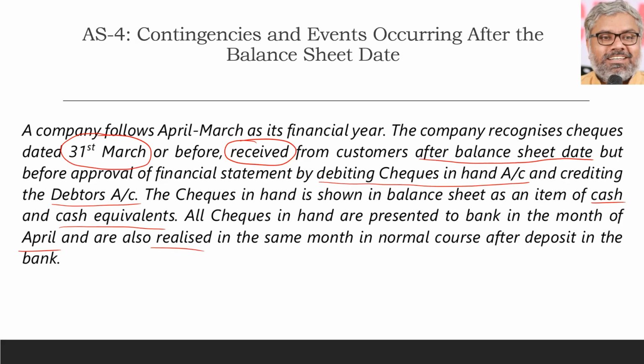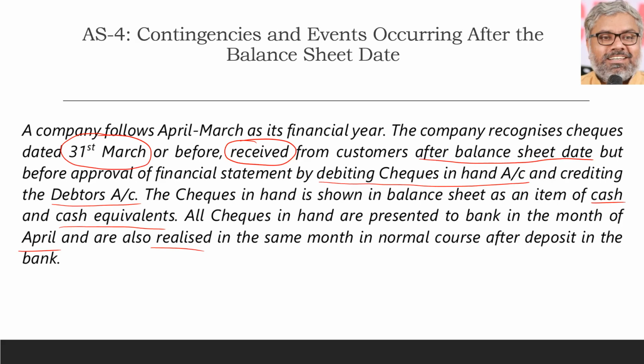But the point is, can the company do this? Can they treat such an item as an adjusting event? That is the question. The answer is no, they cannot. Why? Because when they received the check from the customer, then only the event has actually happened. The customer will write the check with whatever date he wants. That does not mean the condition already existed on the balance sheet date.